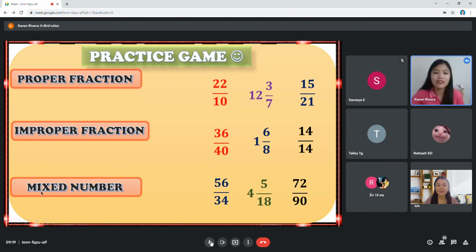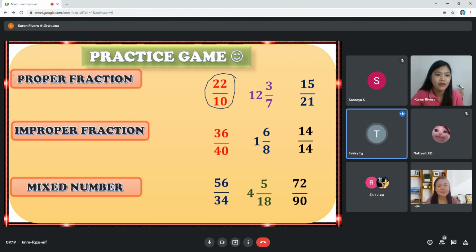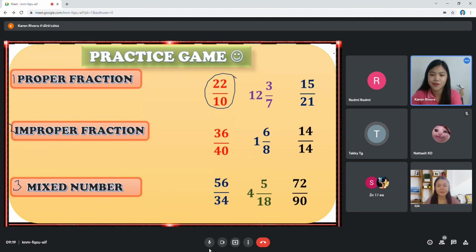Okay, now let's start. What type of fraction is 22 over 10? Is it proper, improper, or mixed? Is it number 1, 2, or 3? Improper. 2, very good. So 22 over 10 is an improper fraction.